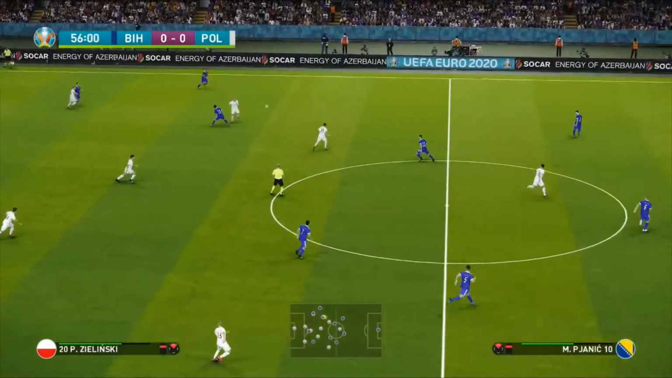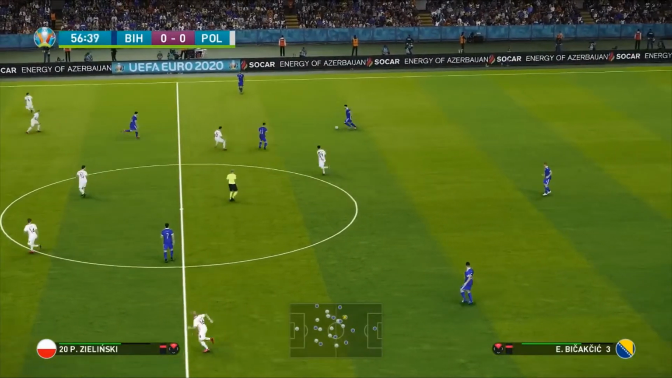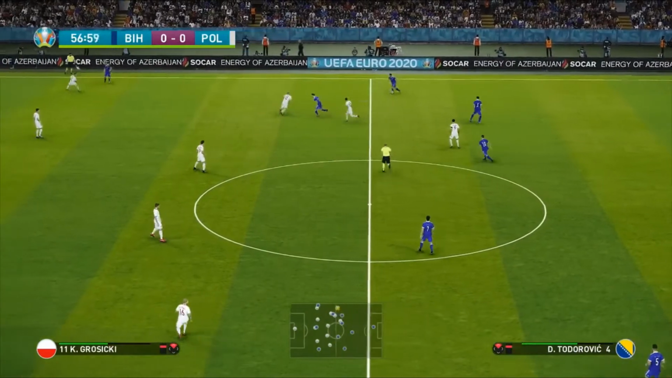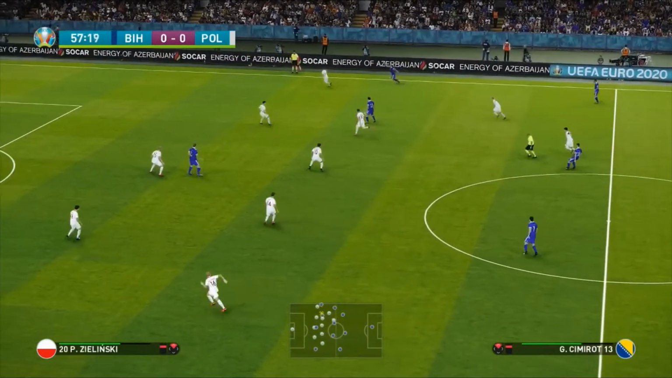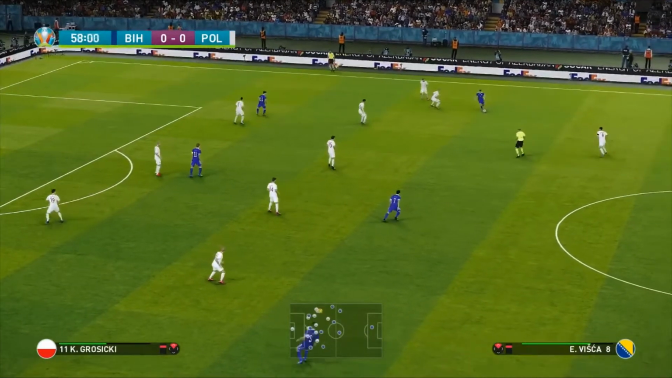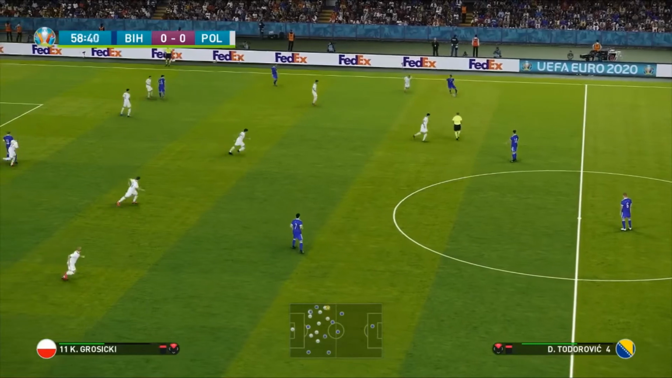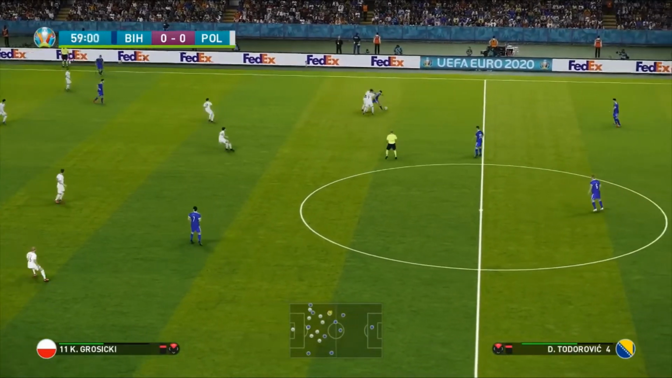And we keep going here now. Zielinski tries to loft a late ball into the path of Robert Lewandowski, and the Bosnians can really hit here. Here's Simero into Edin Vizca. He's going to hold the ball into Todorovic. Taking their time, holding the ball. Not really trying to attack.